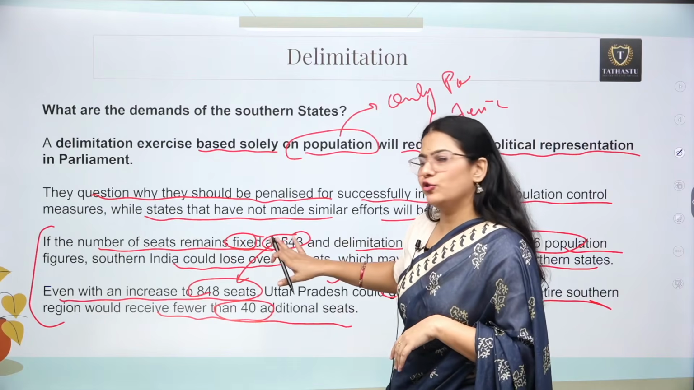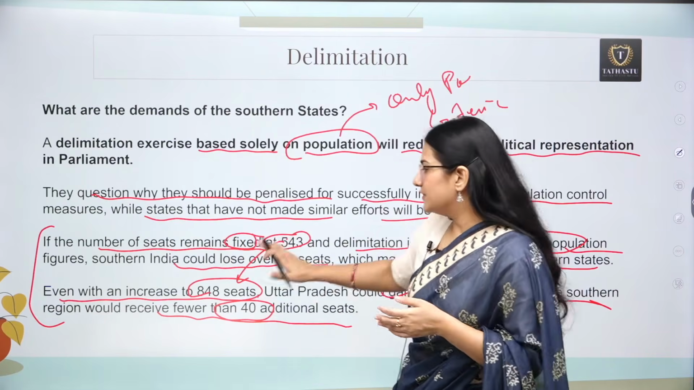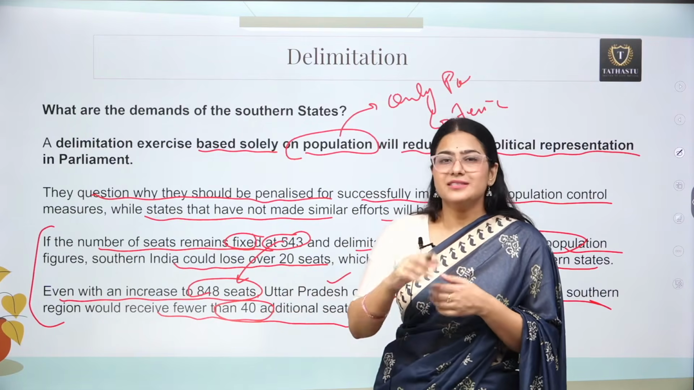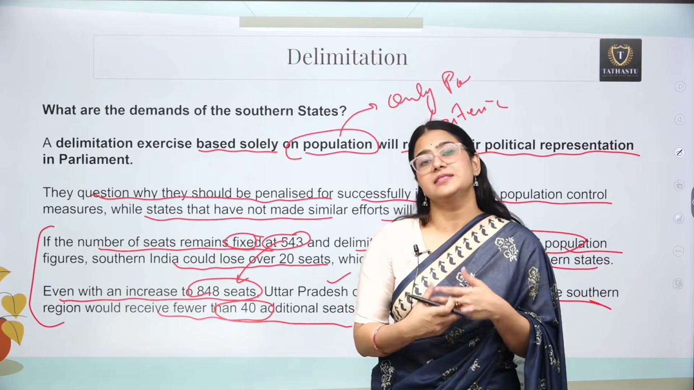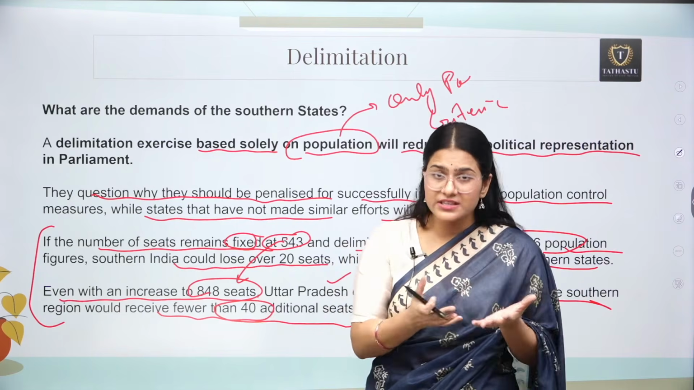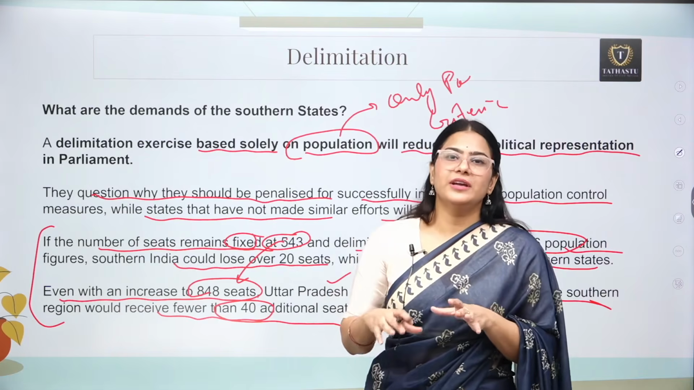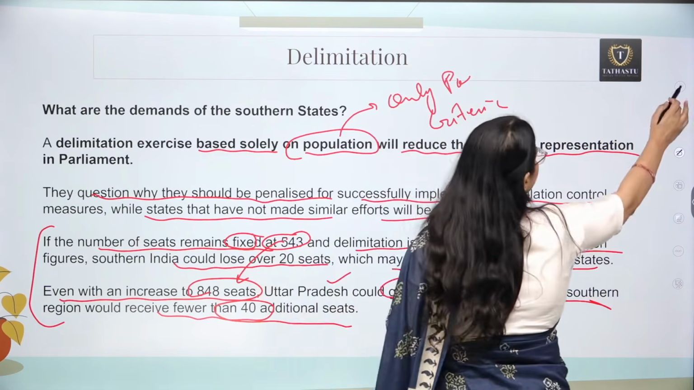Even if the seats are increased to 848, the southern states will gain some seats, but not as much as the northern states. A single state of North India is going to gain 60 more seats, though the whole of South India is going to gain less than 40 seats. So again, there is such a huge difference.